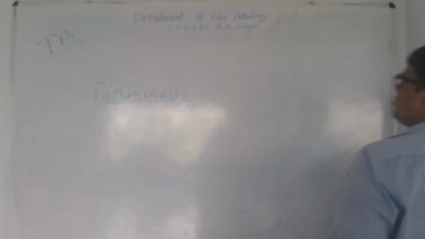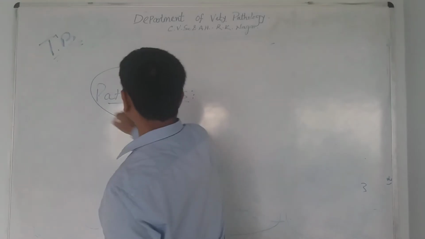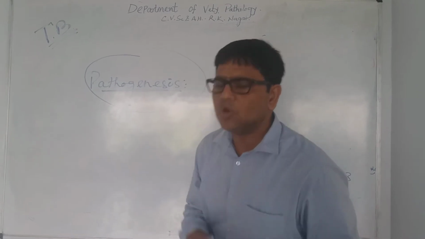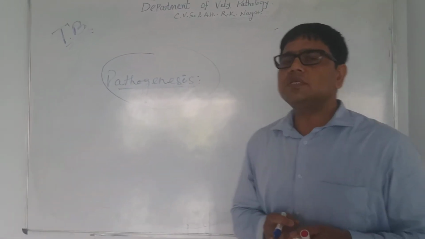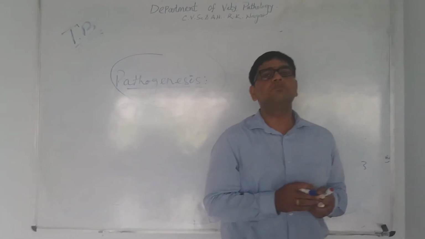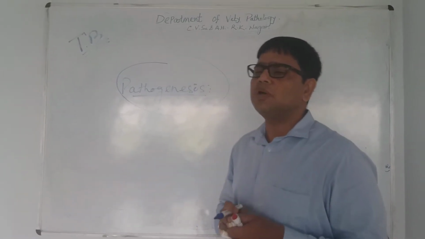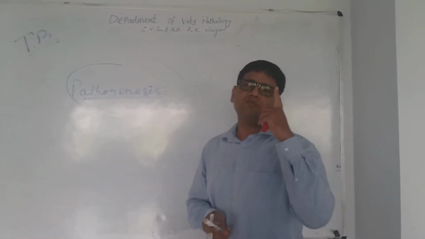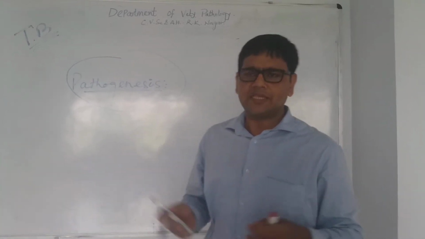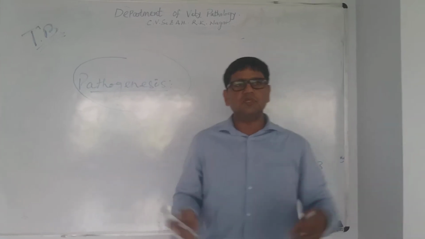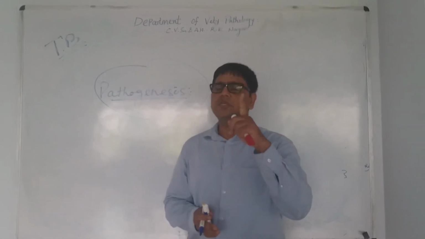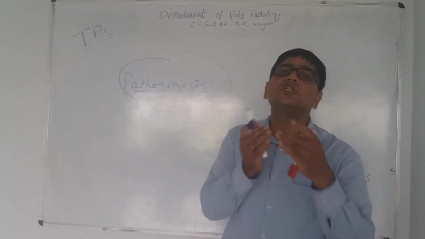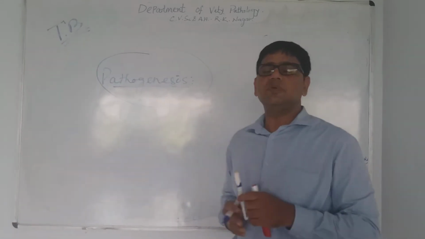animals. Before going into details about the pathogenesis, I would like to give you a brief idea. As we all know, TB is called a global health burden. It is one of the important global health burdens of our planet. In India also it stands number one. Out of total deaths from TB all over the world, India stands number one, with 27% of the total deaths due to TB.